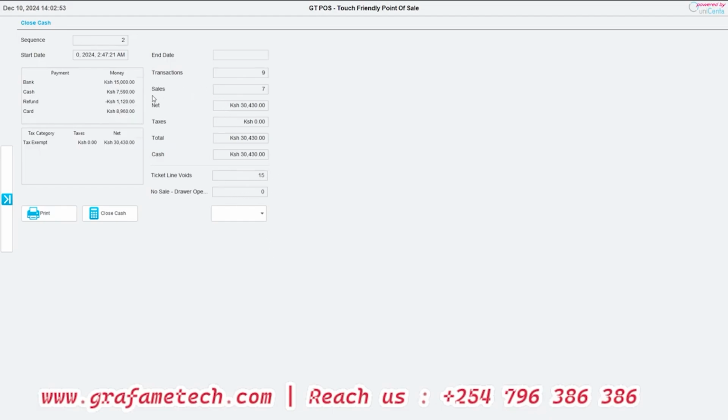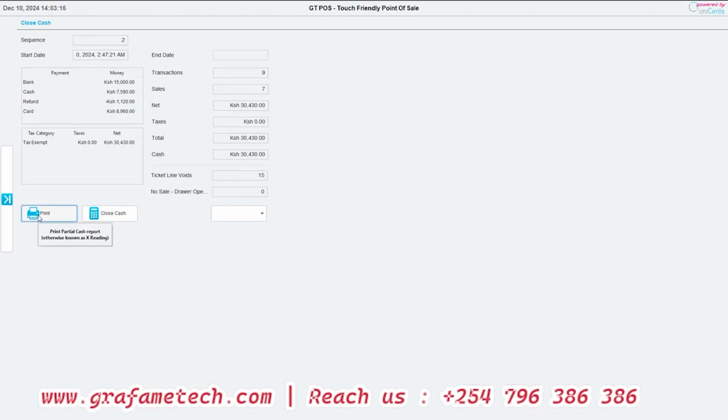So the close cash bit is normally done on a daily basis when you are ending the shift. Let's do it together. First, let's say you want to print a cumulative receipt of everything that has been sold, item by item, line by line. You can click print.